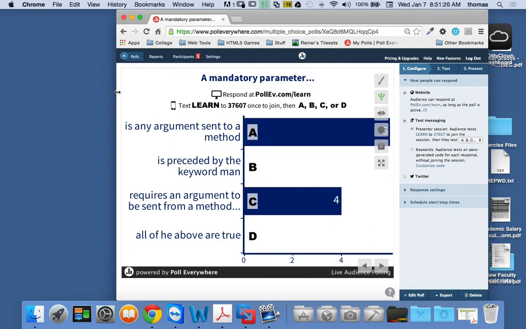A couple fours. Let's see what's happening here. I'm going to hide this pretty soon. A couple of sixes. Sevens. All right. Oh, I got a D.